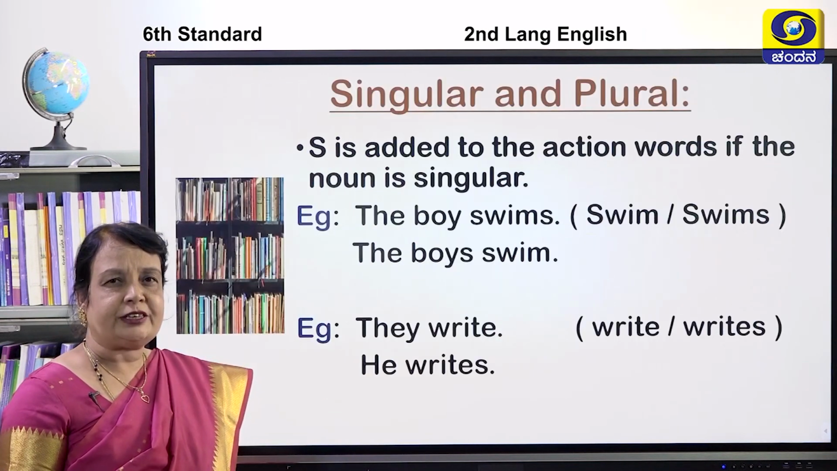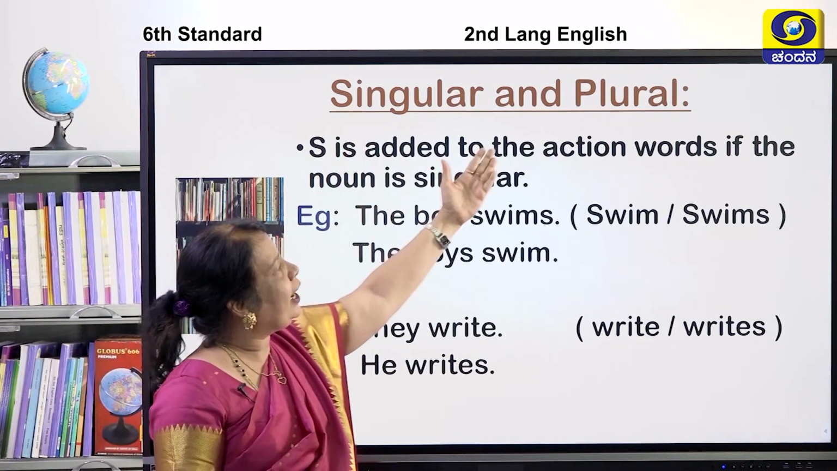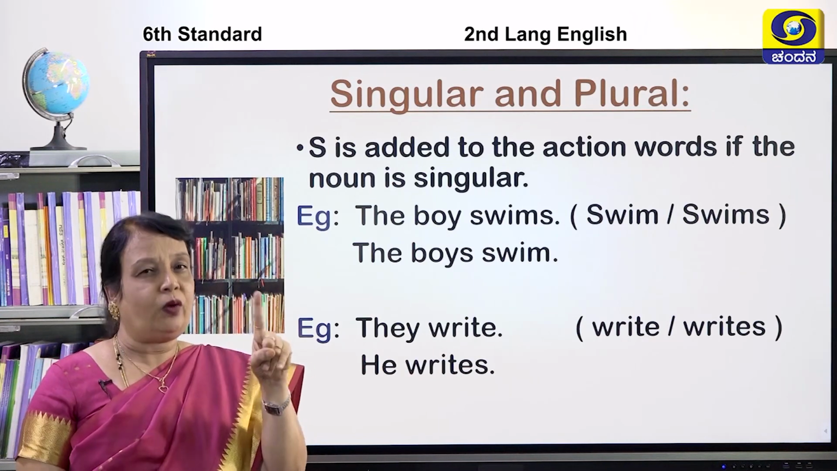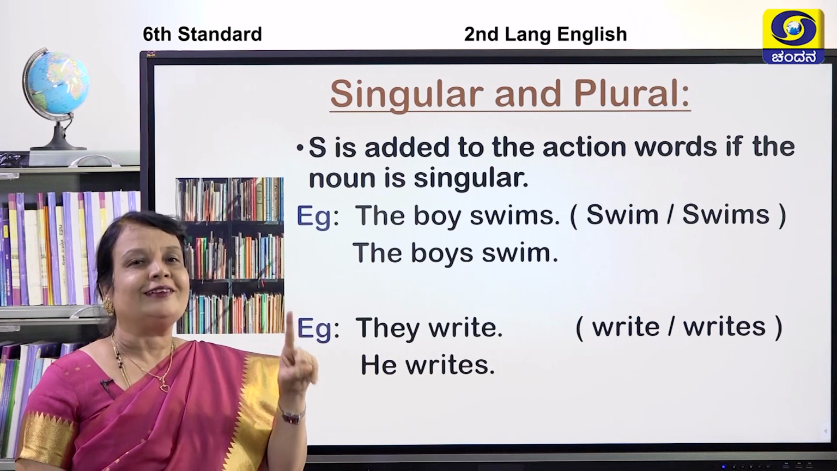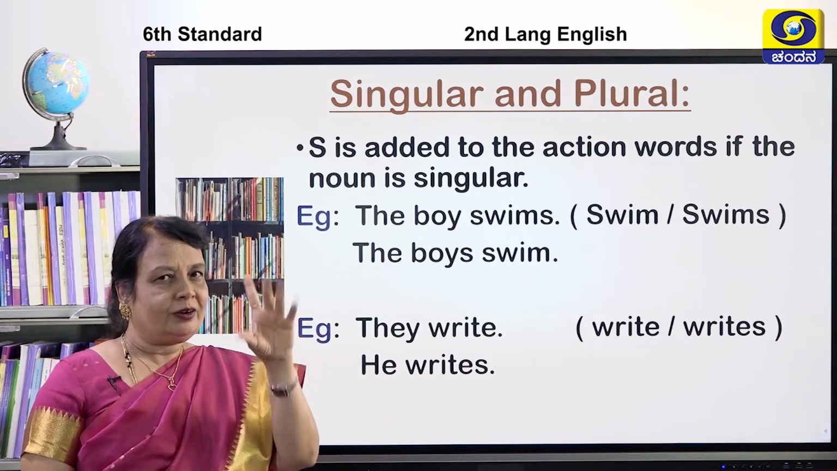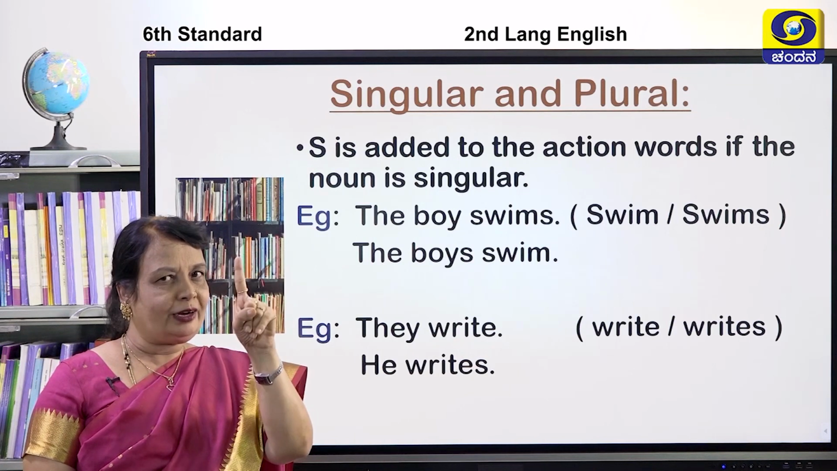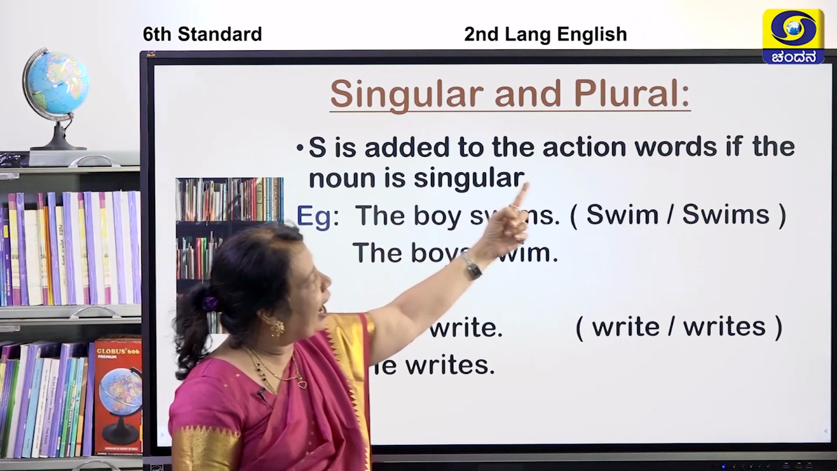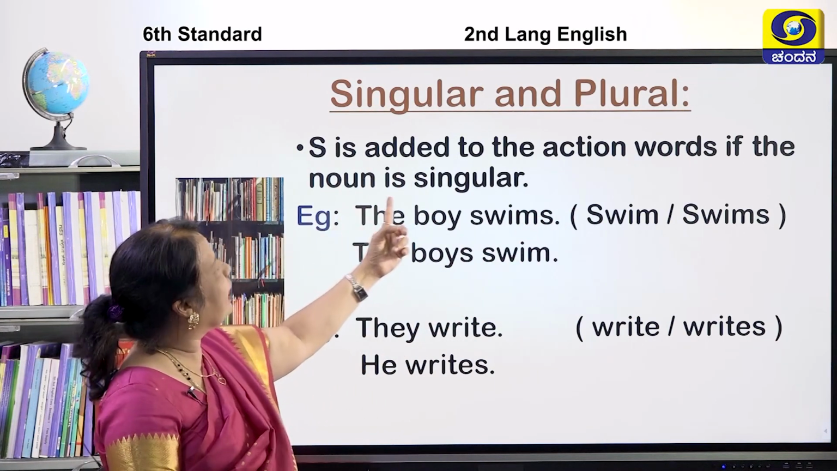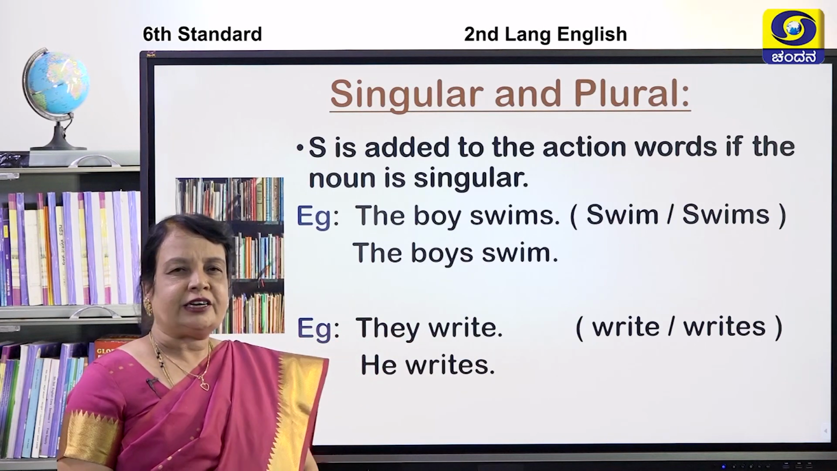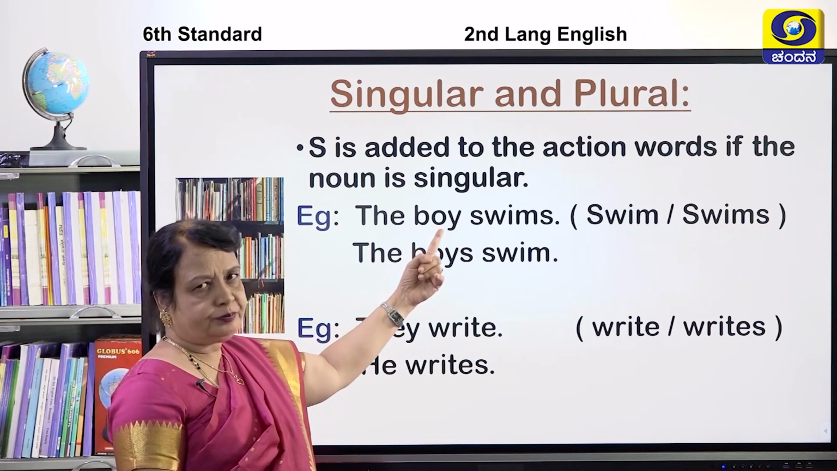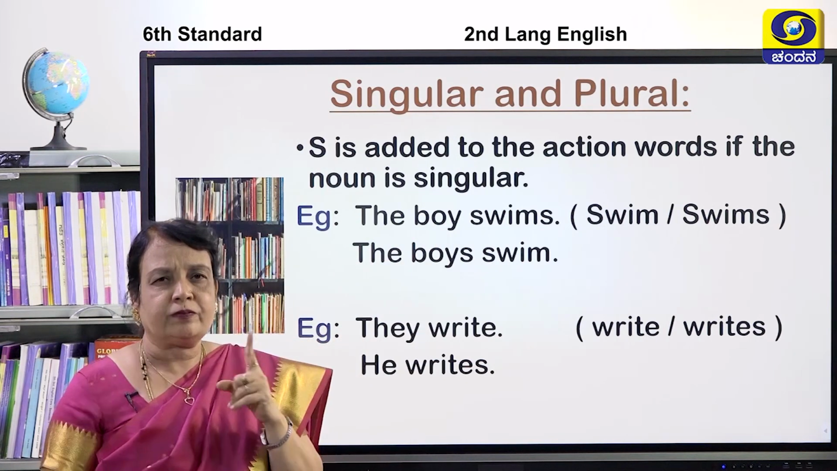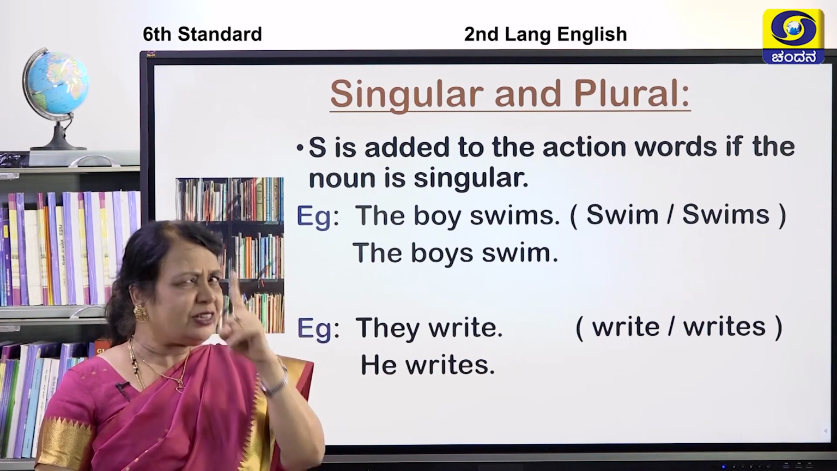We will go for the next activity, children. Now, singular and plural. Singular means only one. Plural means? Yes, more than one. 5 is plural. 1 is singular, 5 is plural. See here, children. S is added to the action words if the noun is singular. Here, noun, the boy. It is a noun. The boy means only one boy. How many boys? Only one boy.